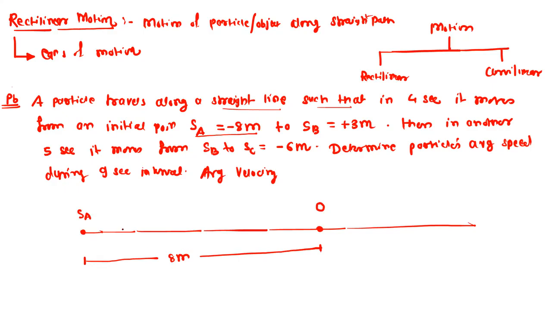So from SA to SB, this is the plus 3 meter. This is the SB position. For this journey from SA to SB, it takes the time as 4 seconds.